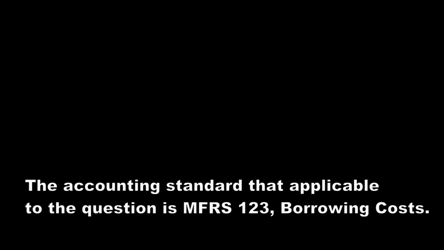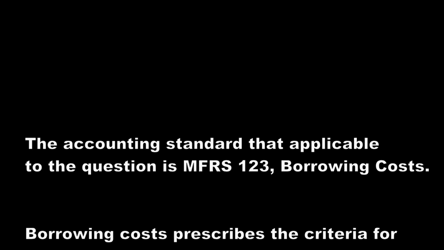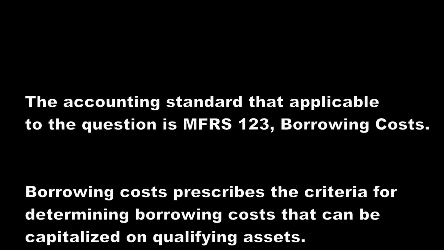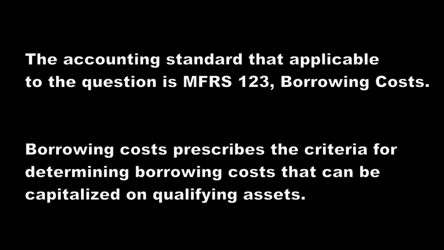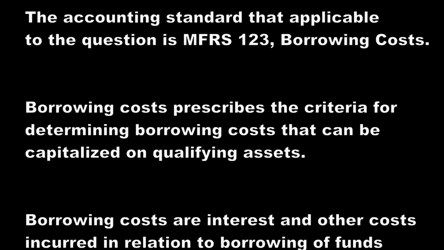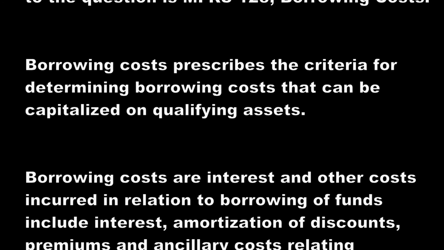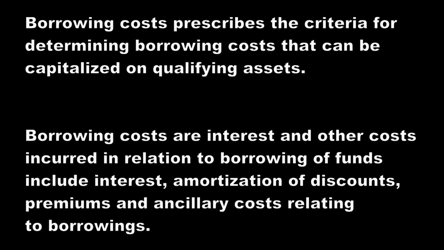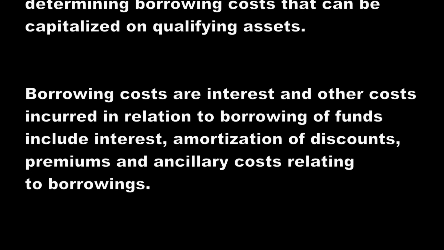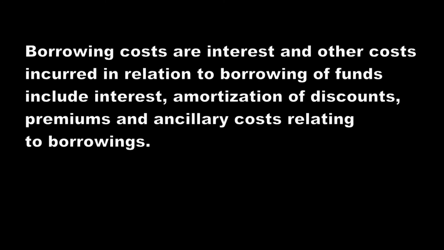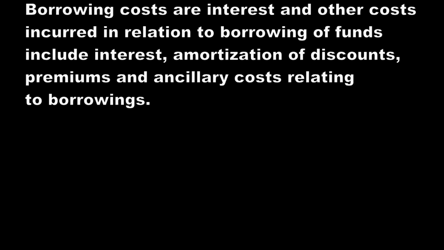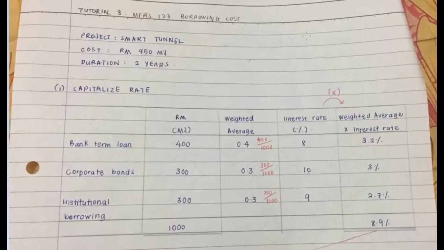The accounting standard that is applicable to the question is MFRS 123, Borrowing Costs. It prescribes the criteria for determining borrowing costs that can be capitalized on qualifying assets. Borrowing costs are interest and other costs incurred in relation to the borrowing of funds, including interest, amortization of discounts, premiums and ancillary costs relating to borrowings.